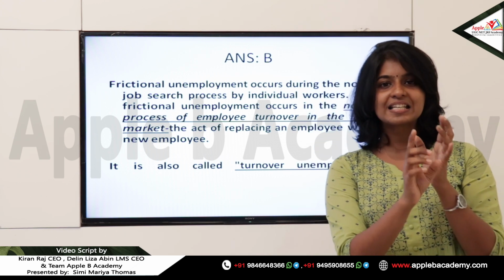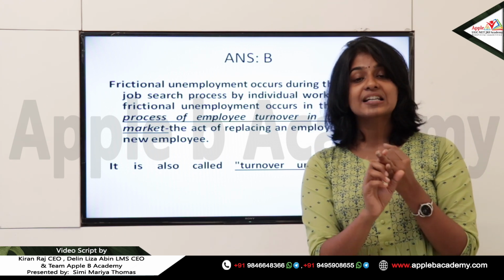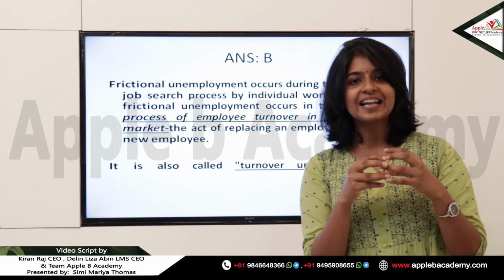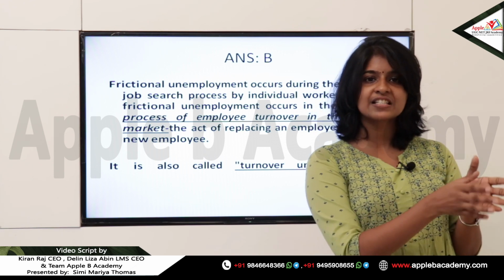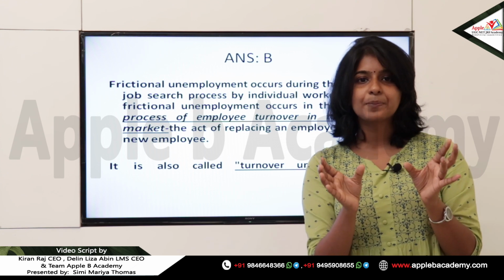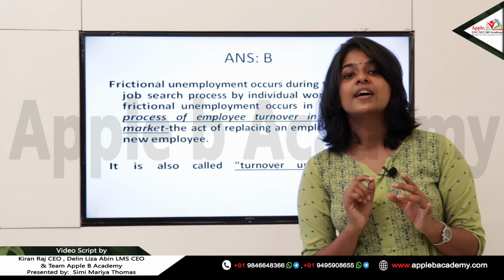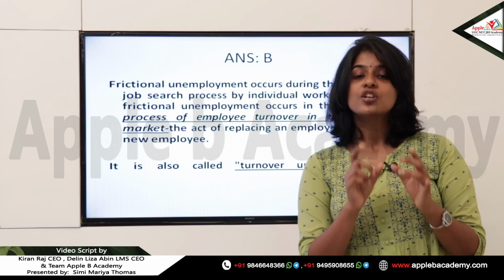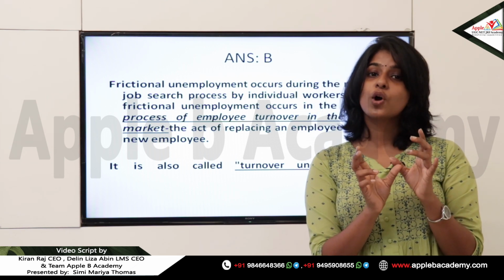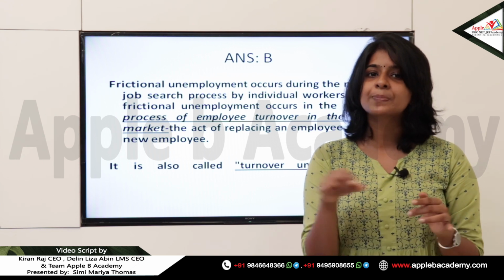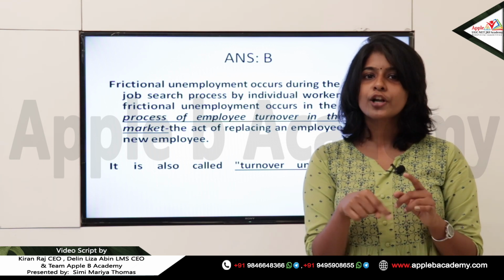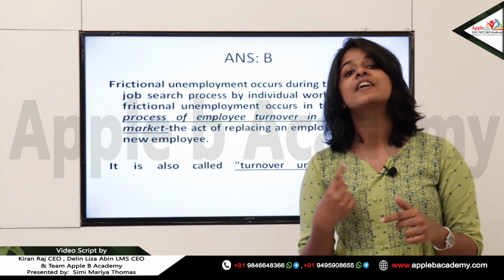When a person resigns from a particular job and tries to find a new job, there is a time gap between the two. The transition from one job to another has a time gap, and during that time gap the person appears to be frictionally unemployed. This frictional unemployment is also search unemployment because the person is in search of a new job.